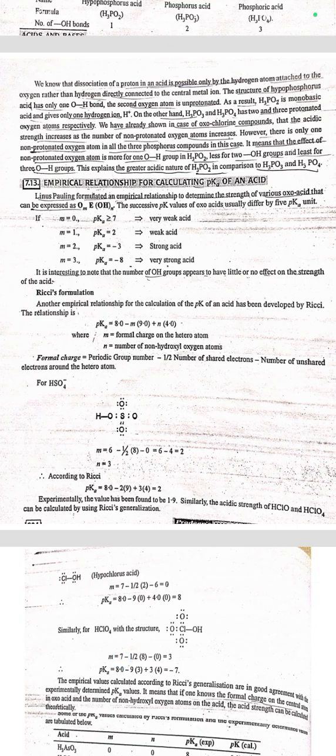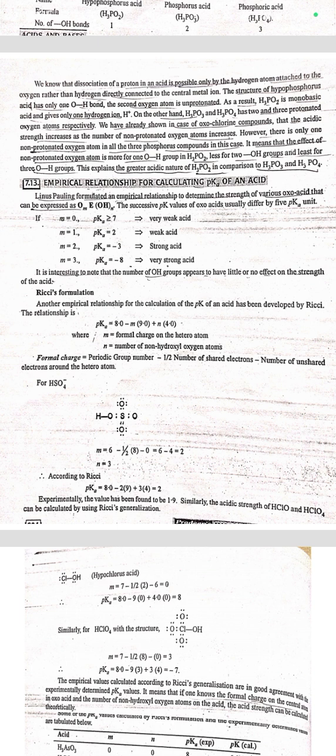Next is empirical relation for calculating pK of an acid. Linus Pauling formulated an empirical relationship to determine the strength of various oxo acids that can be expressed as OmE(OH)n. The successive pK values of oxo acid usually differ by 5 pK units. If m is equal to 0, pK is greater than or equal to 7, that is very weak acid. m is equal to 1, pK is equal to 2, weak acid. m is equal to 2, pK is equal to minus 3, strong acid. m is equal to 3, pK is equal to minus 8, that is very strong acid.